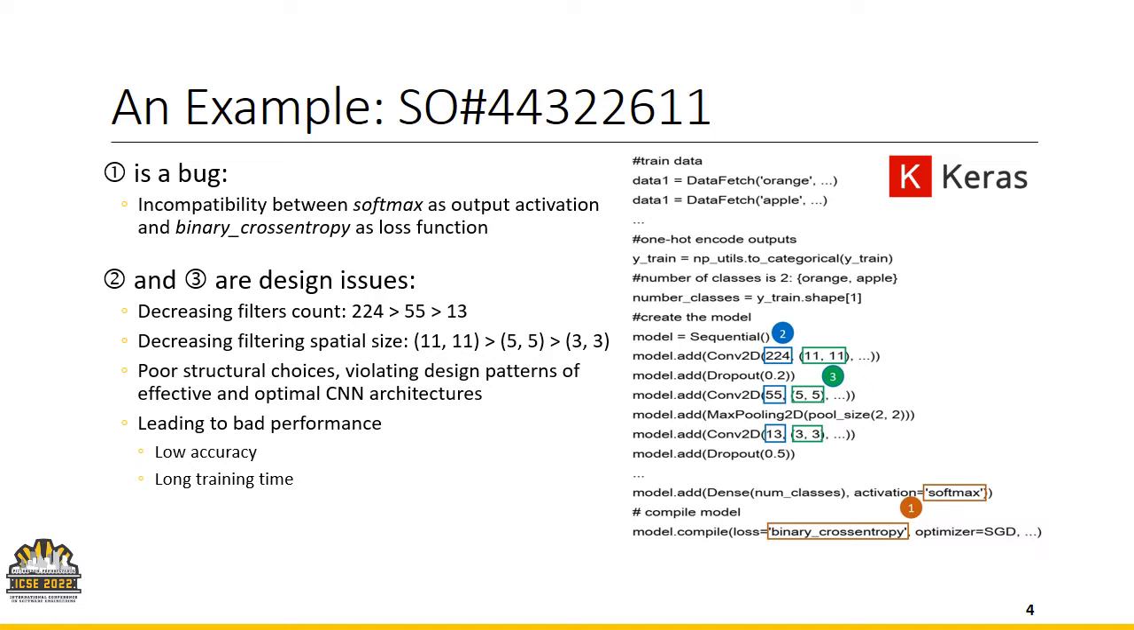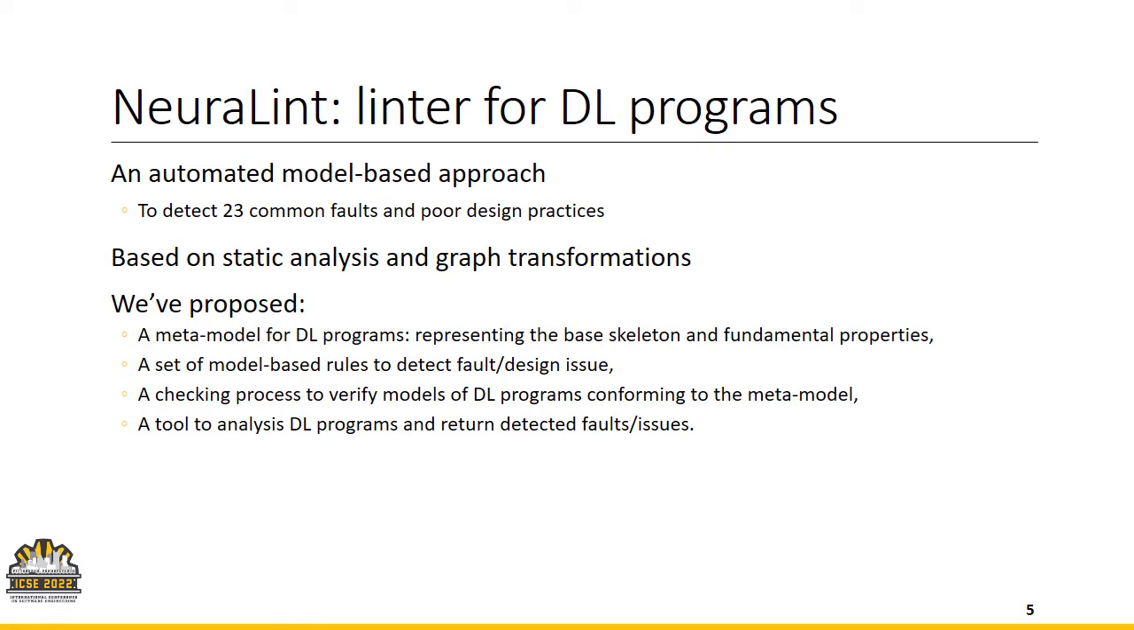One of them is about decreasing filters count in consecutive convolutional layers, as indicated by blue in the figure. The other is about decreasing filtering spatial size, again in those consecutive convolutional layers. These poor structural choices violate design patterns of effective and optimal CNN architectures, and both lead to low accuracy or long training time.